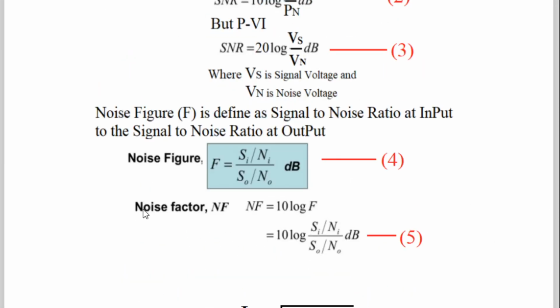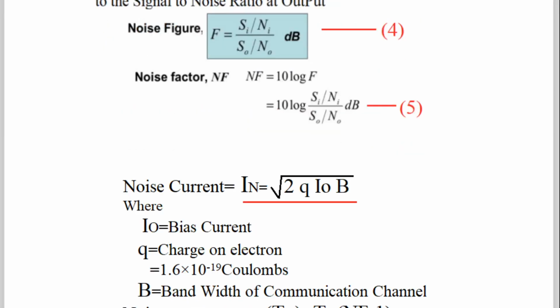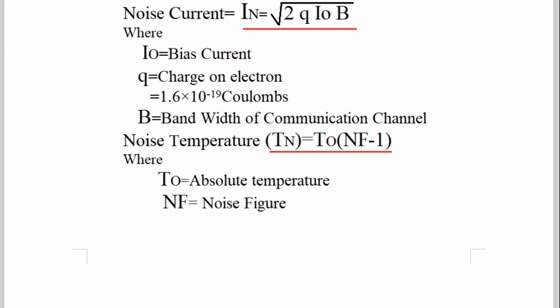Noise figure is the ratio of signal to noise ratio at the input to the signal to noise ratio at the output, and it is given by the symbol, sorry, capital F, but here it is written NF. So NF is the noise figure and T0 is the absolute temperature.